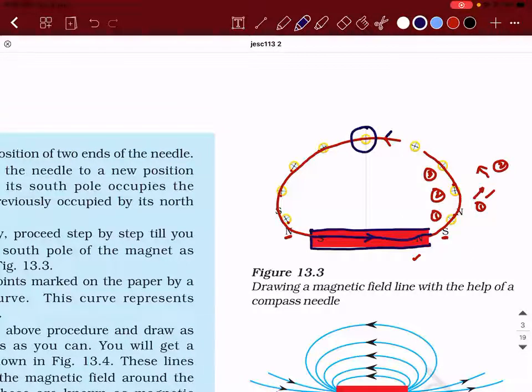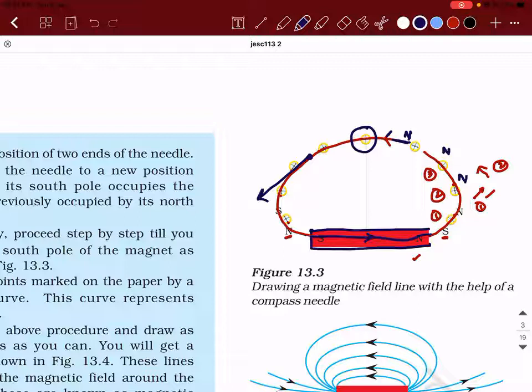Did you observe? What is this direction? Here, north, north, north, and here it is going to be north. So north is going to get faced in this direction. What am I trying to say is magnetic field line, no doubt, is from north pole to south pole of the magnet. But what is the direction at any point? If I want to find the direction of magnetic field at a particular point, I need to draw a tangent at that point, and the tangent should be in the direction of north pole of the compass. That is what I'm trying to say.